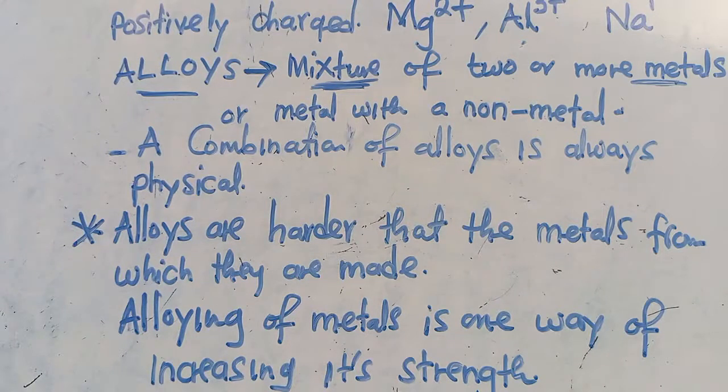And an alloy is harder than the metals from which it is made. So that process of combining these metals is another way of increasing their strength. We are also increasing their strength.